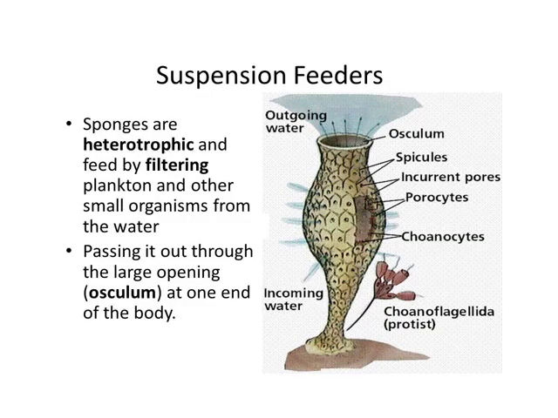Then suspension feeders. Suspension feeders include sponges, and these sponges are heterotrophic, use filter feeding. Thus food will go into the gastrovascular cavity and their cells will filter the organic material, and water will go back, passing through the large opening, the osculum, at one end of the body. Now you can see the diagram: osculum, spicules, incurrent pores, porocytes, choanocytes, flagellum.